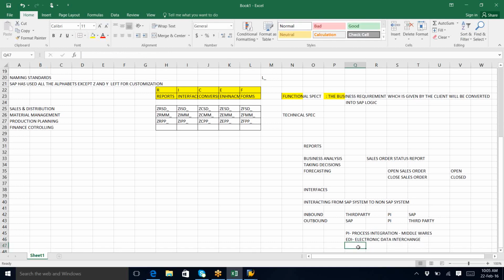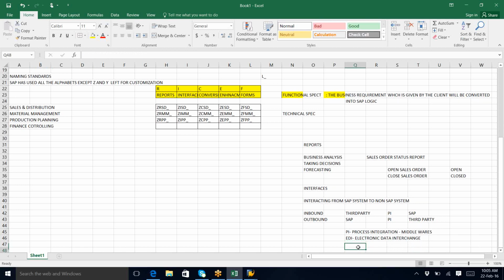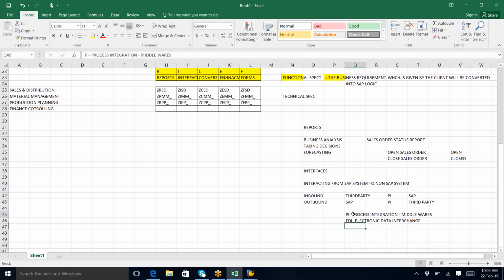These two are the middlewares. Some people will use PI, some people will use EDI. We can go in depth when the concept comes.